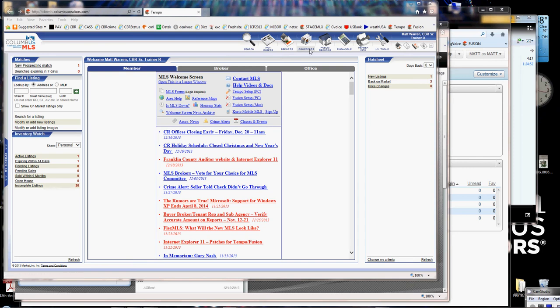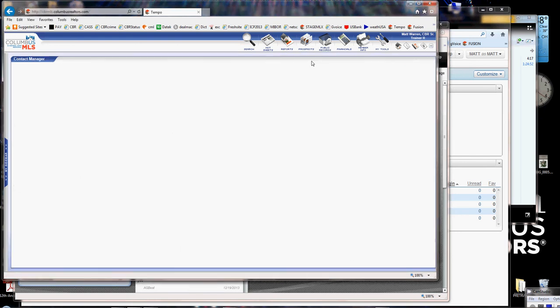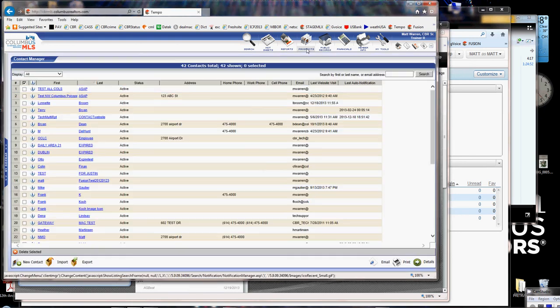First thing I'm going to do is go into here in Tempo and look at the contact list. Well, your searches are going to need to be transferred. That said, there's another video on how to back up your contacts. You don't really need to transfer them over. They should transfer automatically. That's the contacts, the names, addresses, telephone numbers that you're looking at here on the screen.